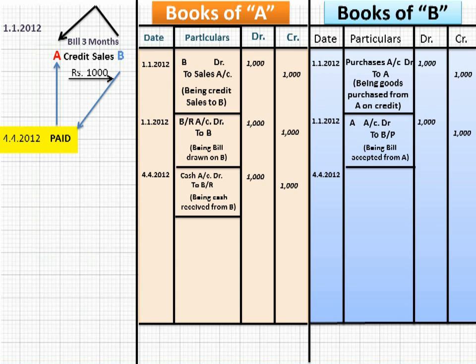So on due date 4th of April, what will you do? You have paid the cash. So what will you do? To cash account ₹1,000 means credit what goes out. And what you have received? BP debit ₹1,000 because you have recovered your bill signed by you. So BP account debit to cash account ₹1,000. What will be the narration? Being cash paid against bill or being bill paid, whatever you like. So narration will be being bill paid.